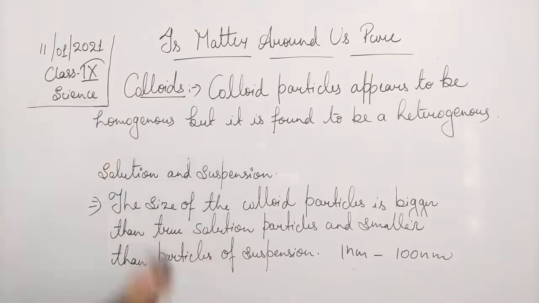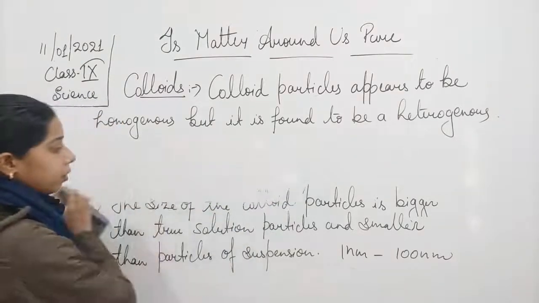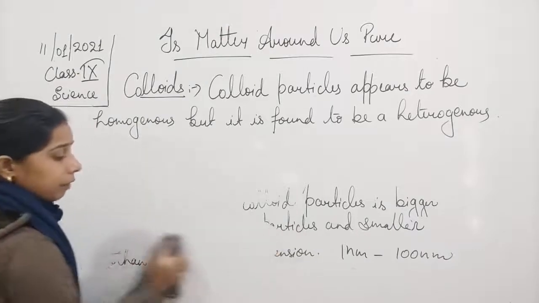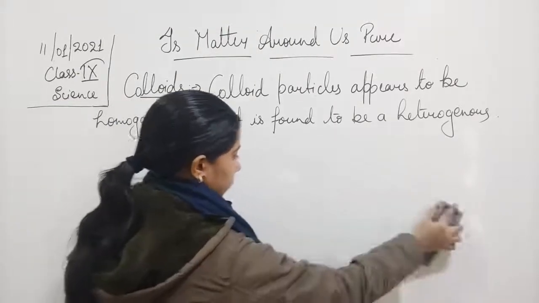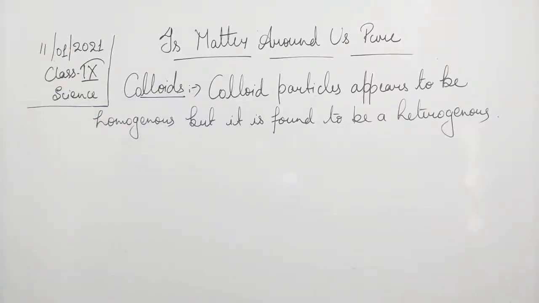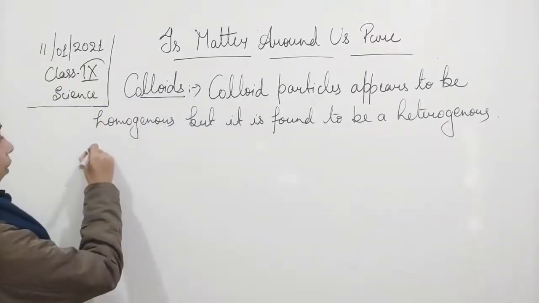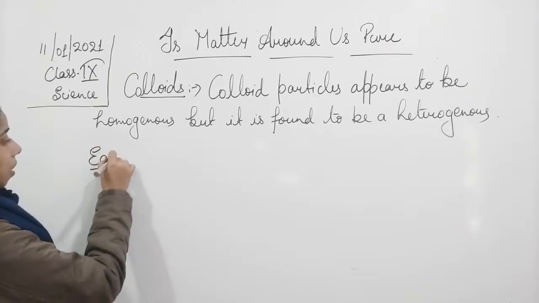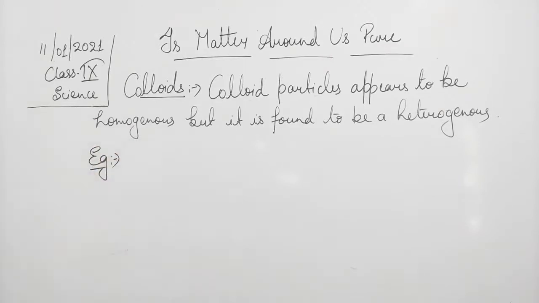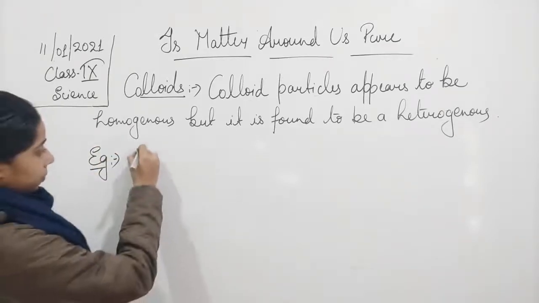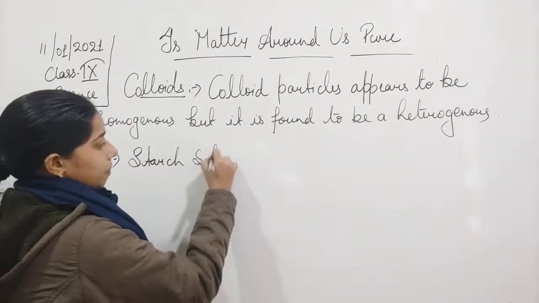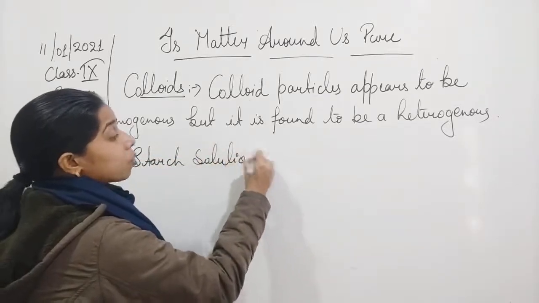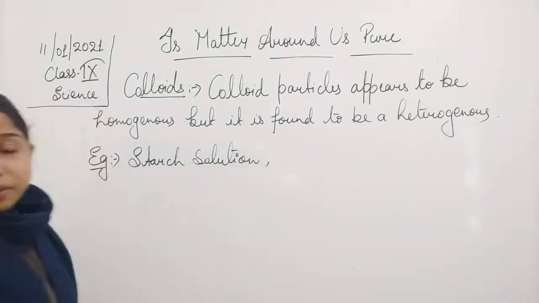Now let us see some examples of the colloidal solution, and then we will try to understand the properties. So examples of colloids. The first is starch solution. Then soap solution. Soap and water is a very good example.